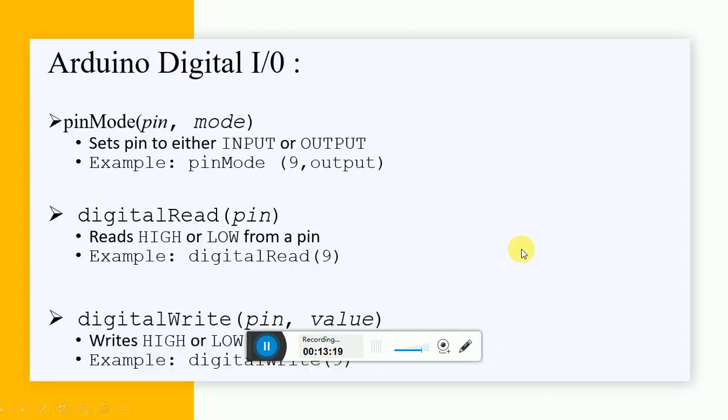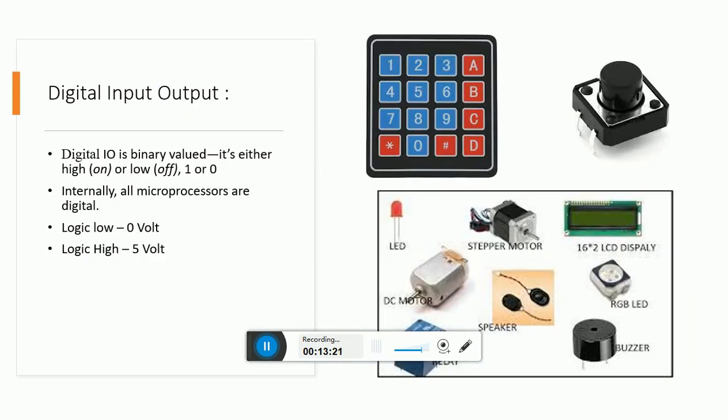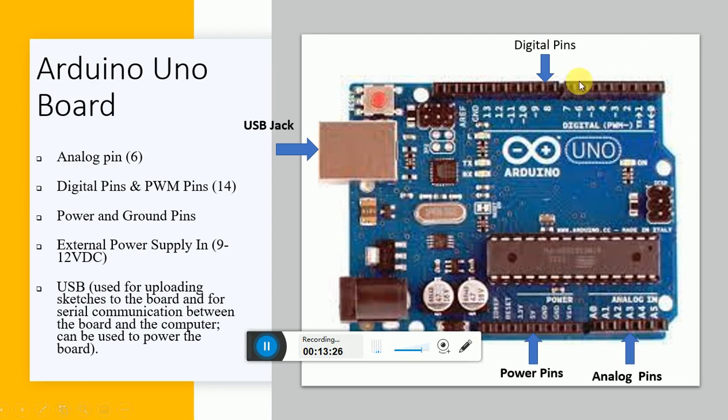Now coming to digital input and output. Here you can see I have written digital pin. On this digital pin, I can connect, considering the two examples of LED and switch, an LED on a particular pin, or a switch on a particular pin. How will the microcontroller come to know whether the device connected on the pin is input or output?